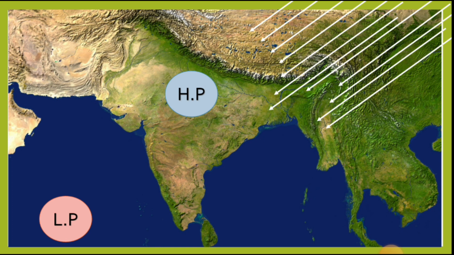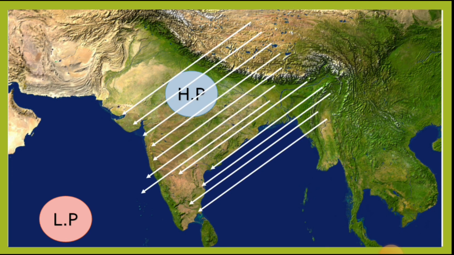Now the northeast trade winds get attracted by the low pressure region which is created on the water surface, and in this way the monsoonal reversal of winds starts. This rhythmic reversal of winds is common in the Indian subcontinent. That is why it is known as monsoonal climate.